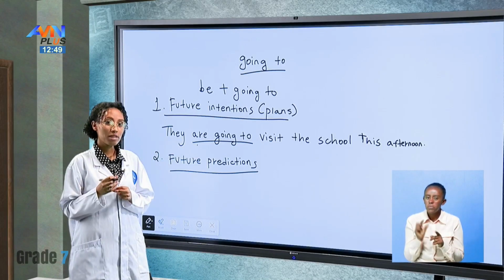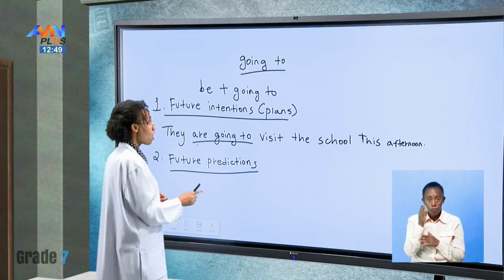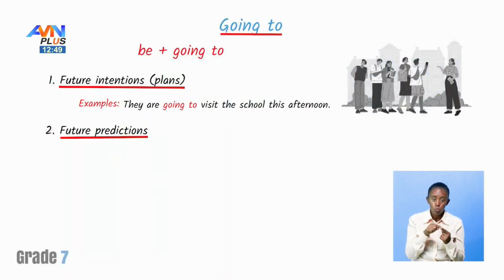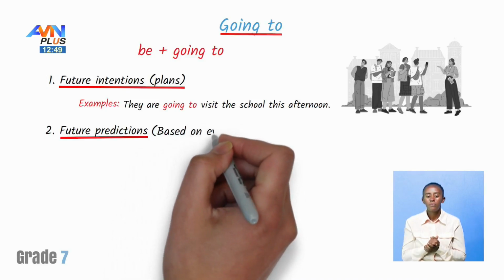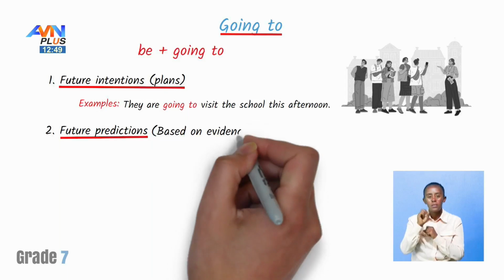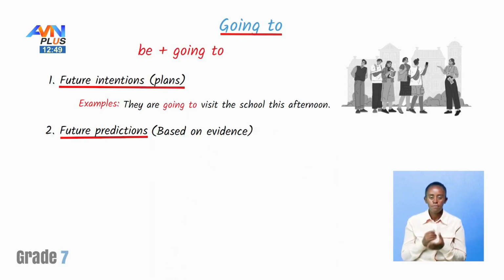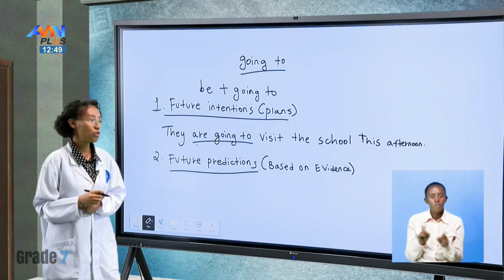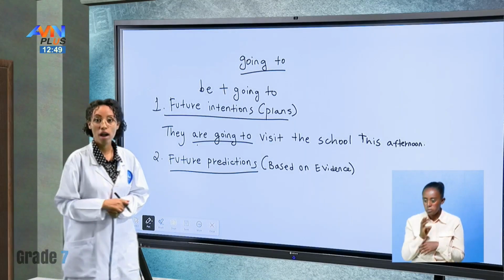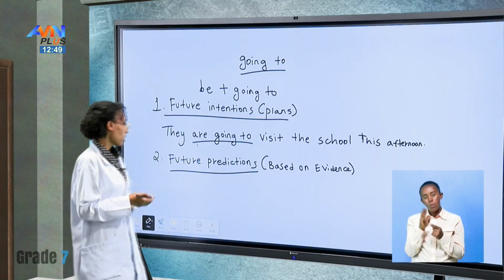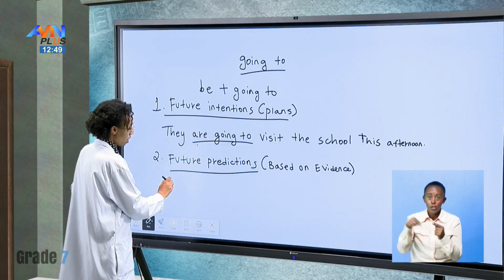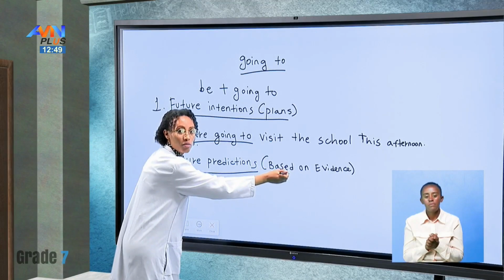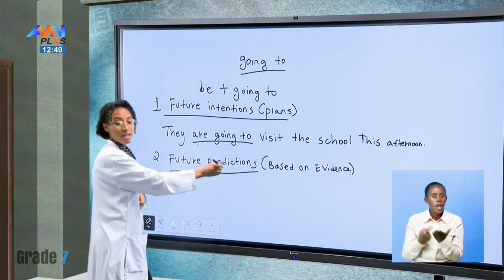Well, the slight difference is that in future predictions with going to, we base our idea on evidence. That is the slight difference. When you're using going to in examples, we have to have strong evidence, or base it on evidence.